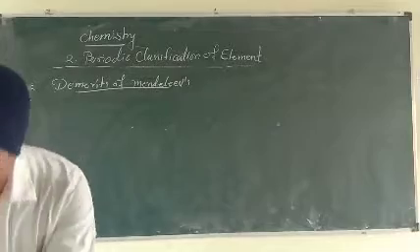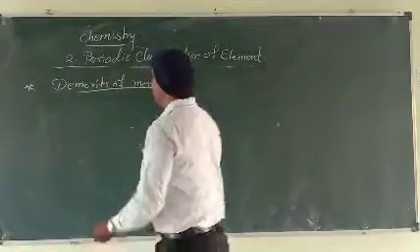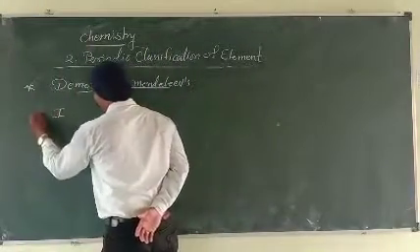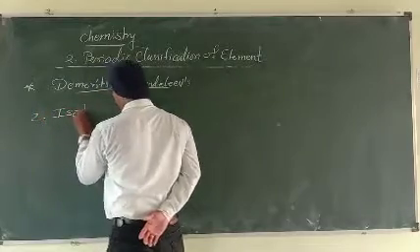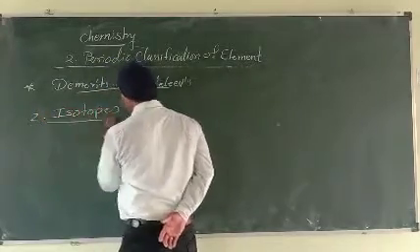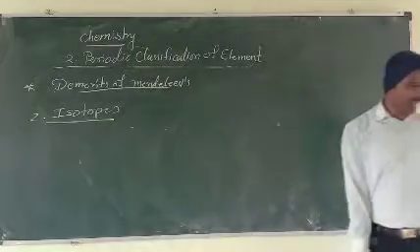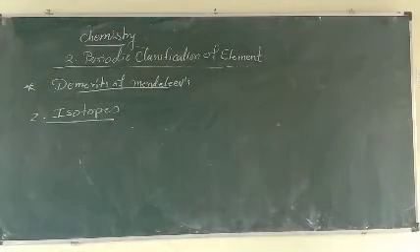What is the next demerit? Isotopes. What are isotopes? Anyone can tell me that? Yes.